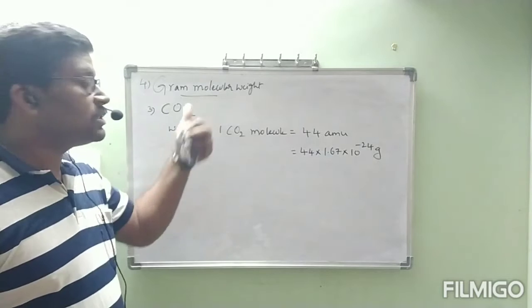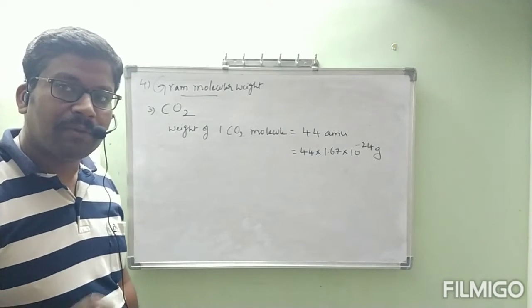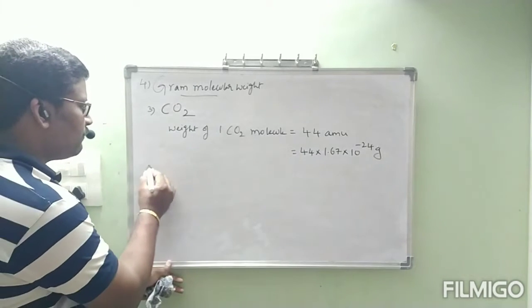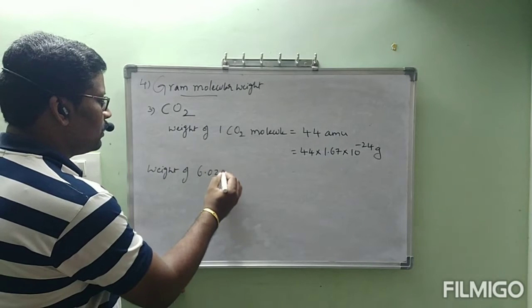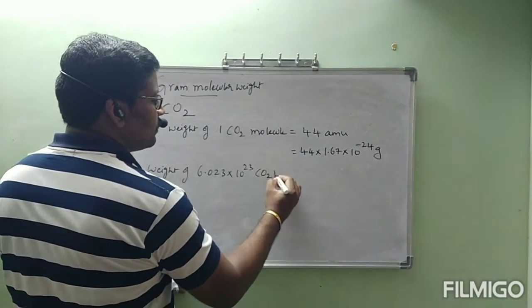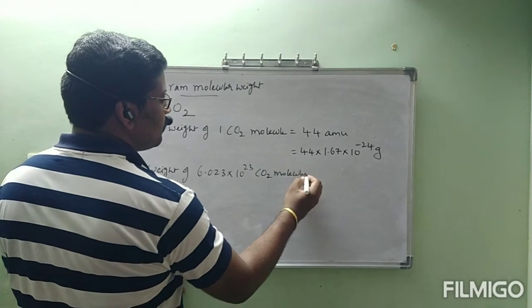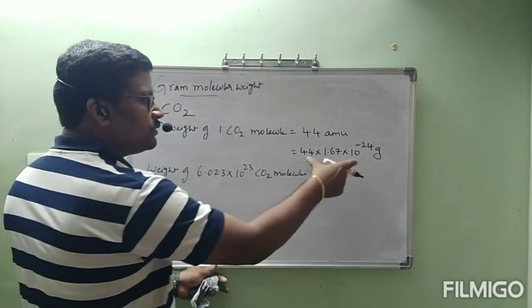But what is our definition of gram molecular weight? Weight of 6.023 into 10 power 23 molecules. So the weight of 6.023 into 10 power 23 CO2 molecules is equal to this number into this one.